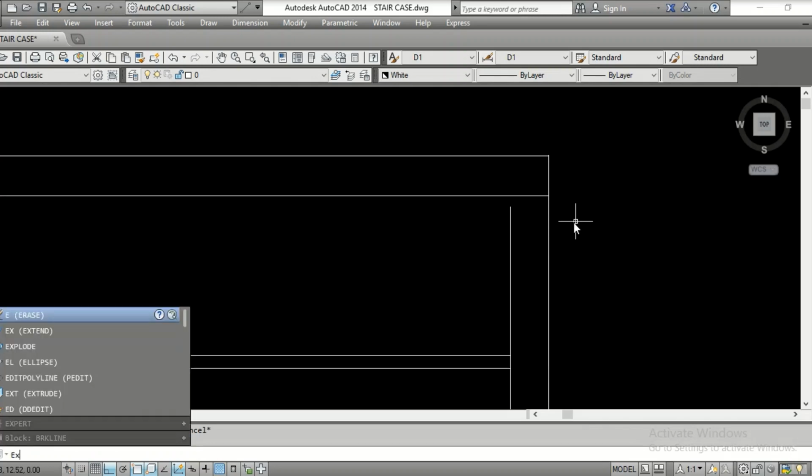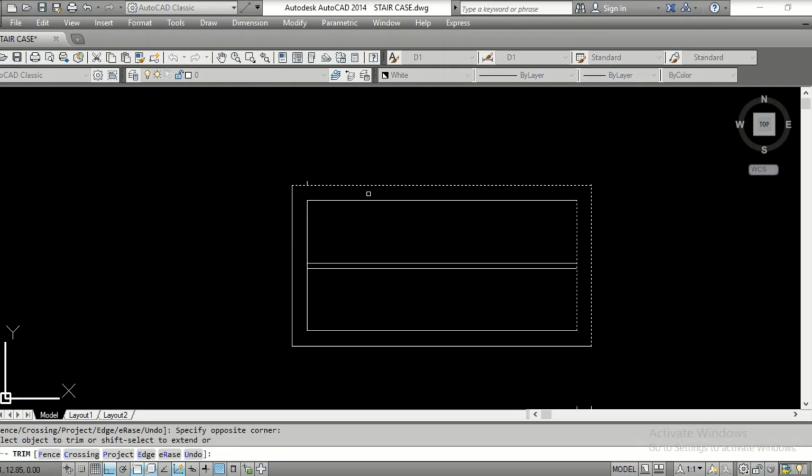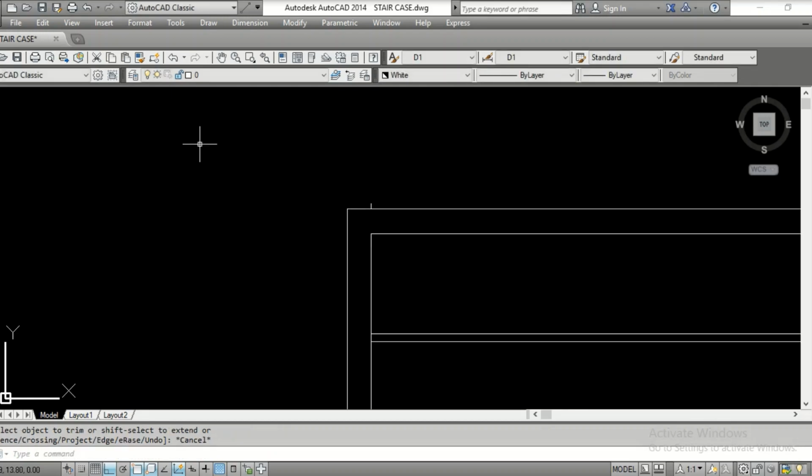Here, see this extend, you can use this command extend to join this here, and again trim. There are different ways of doing the same thing. With experience, you will come to know how to go about a job in different ways.